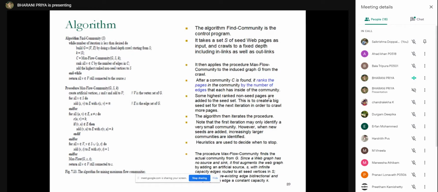And one more thing you need to remember: we are applying the maximum flow and min cut algorithm. For the max flow and min cut algorithm, we require a starting point and a destination. But when you see a web, you do not have a starting point and ending point, right? So for that purpose, you randomly select a web page in the community and make it the source and destination.